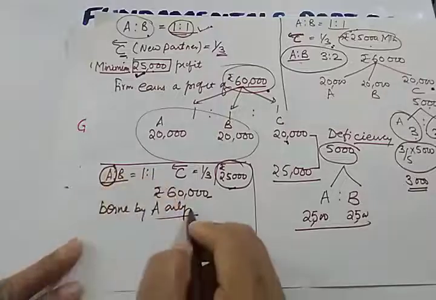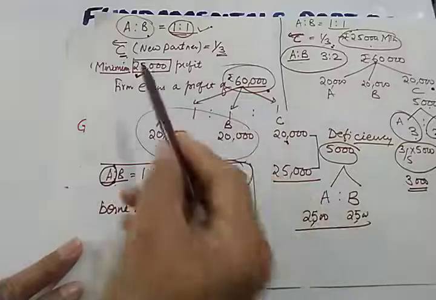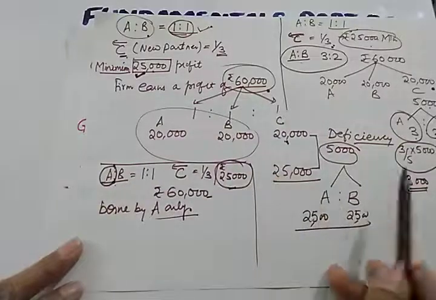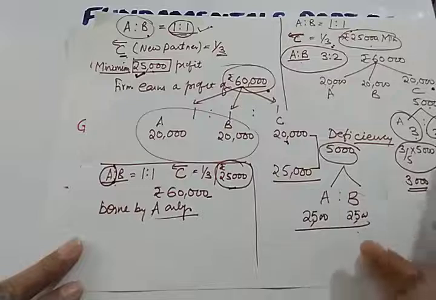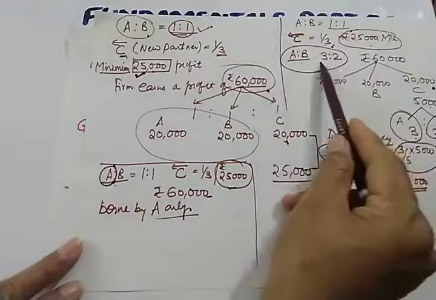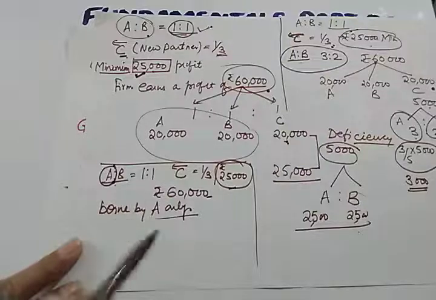So this deficiency is not shared by both the partners. Here it was shared by both. This was shared by both. This was shared by both. This was shared in the old ratio. It is shared in the agreed ratio which is given in the partnership deed. Now here only A will bear the deficiency.